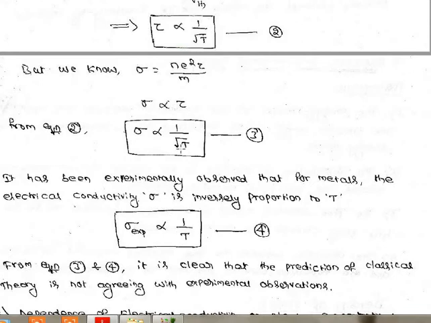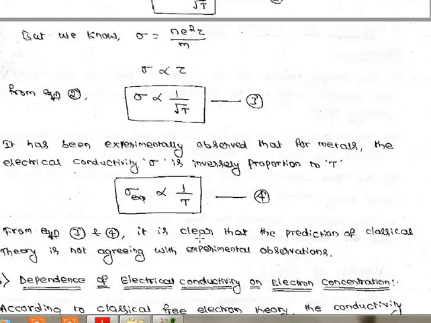Root t means t power half, but this is t power 1, so it is half of this. There is a contradiction in the statement and it is not at all matching here. Experimental value ಗೂ ಮತ್ತೆ theoretical value ಗೂ match ಆಗ್ತಾ ಇಲ್ಲ, hence it is a failure. So that is the second failure of classical theory, temperature dependence of electrical conductivity.